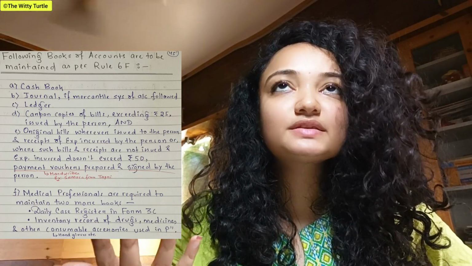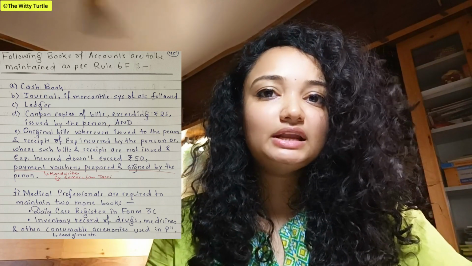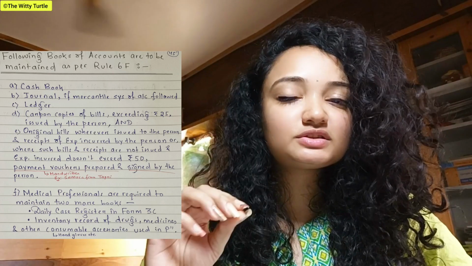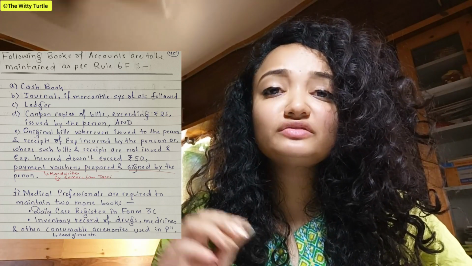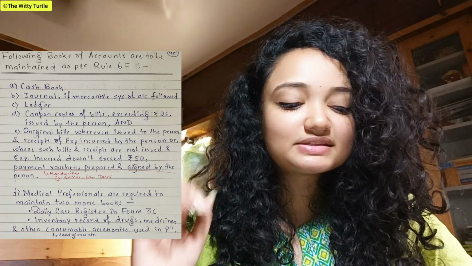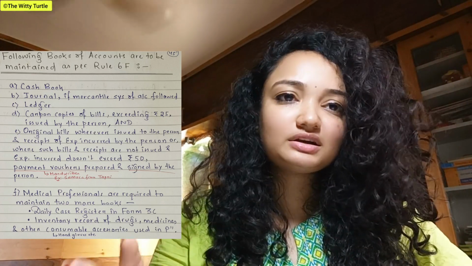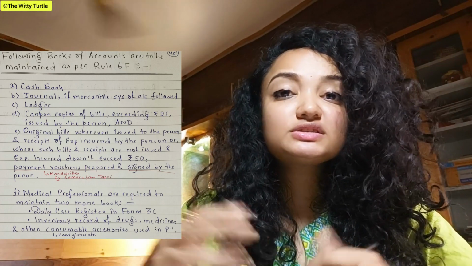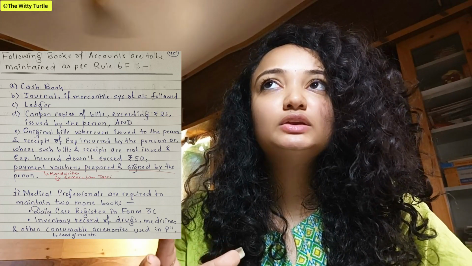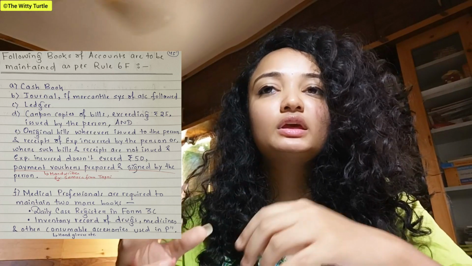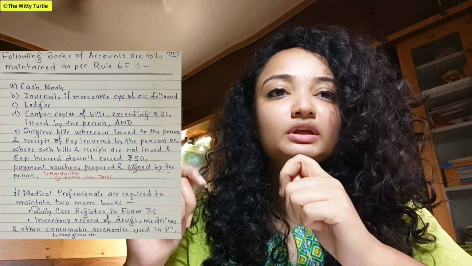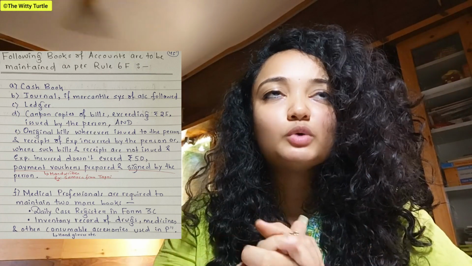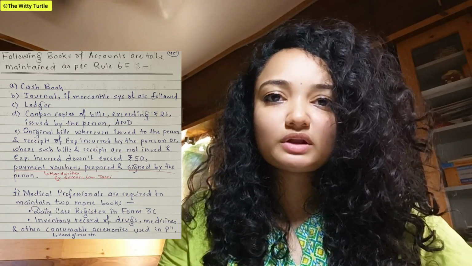Daily case register means how many patients they are seeing every day, right? How many cases they are handling every day. That daily case register has to be maintained, and the form number has also been given, that is form number 3C. And the second point says that inventory record of drugs, inventory record of whatever medicines or any other consumable accessories which is used. Consumable accessory includes all your use and throw gloves, and for example, the dentist uses some tools to work inside your mouth. So all these things are known as your consumables.